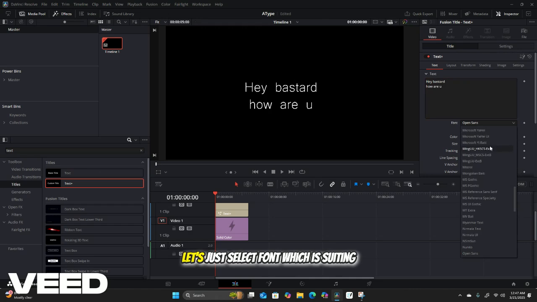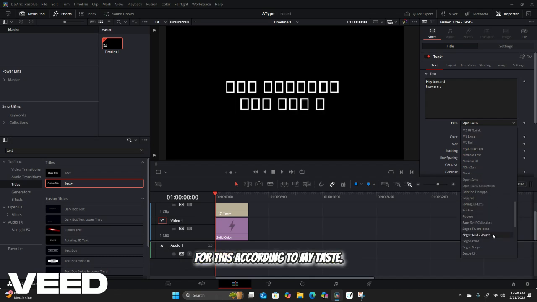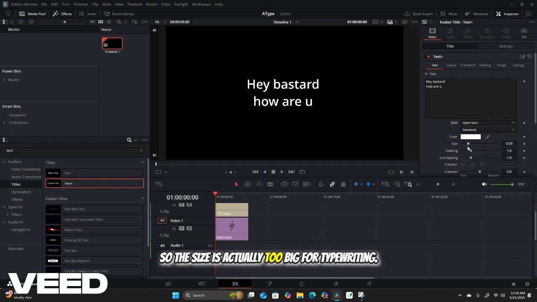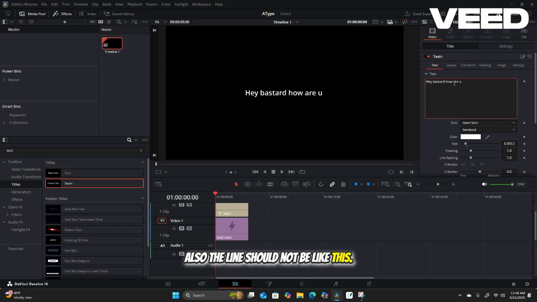Let's just select a font which is suiting for this. According to my taste, no font is just matching, and the size is actually too big for typewriting effect. Also, the line should not be like this.